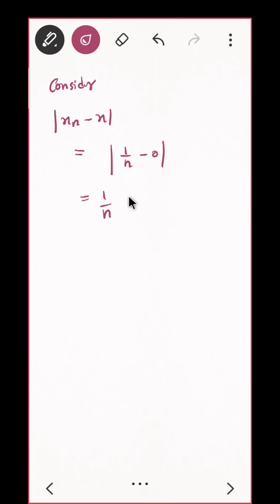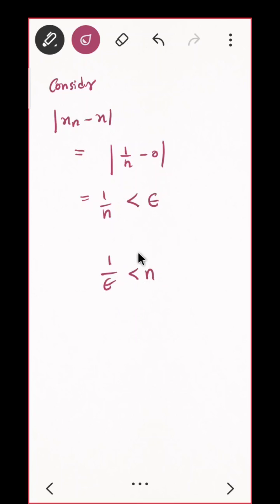And you want to prove this is less than epsilon. So roughly, can I write this like this? 1 upon epsilon is less than n. Can I write like this?